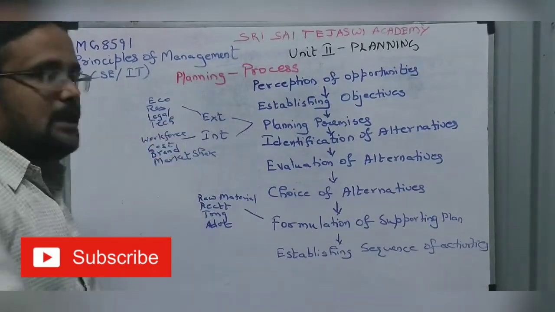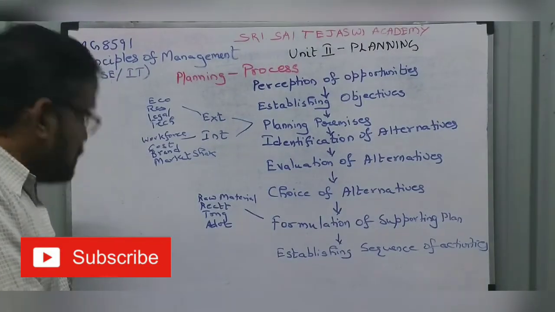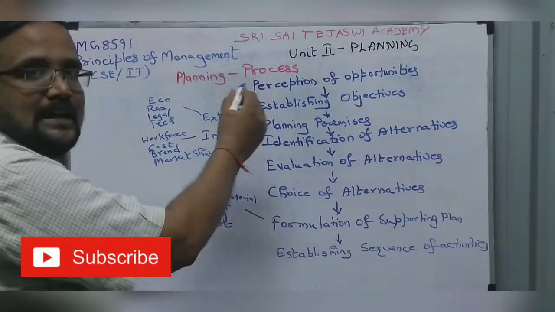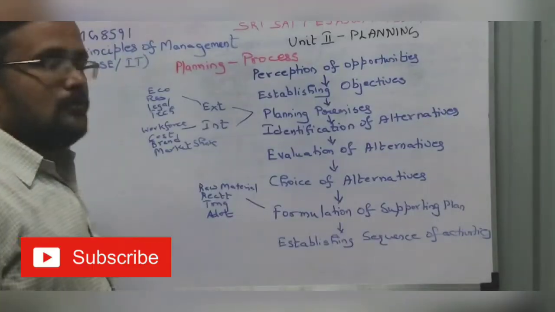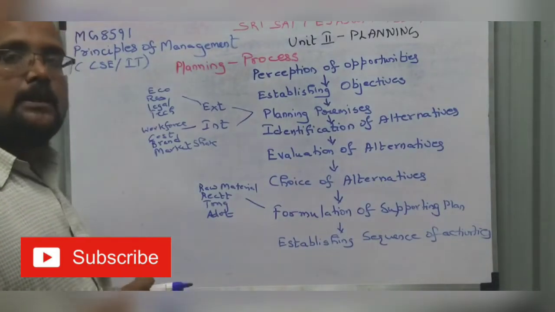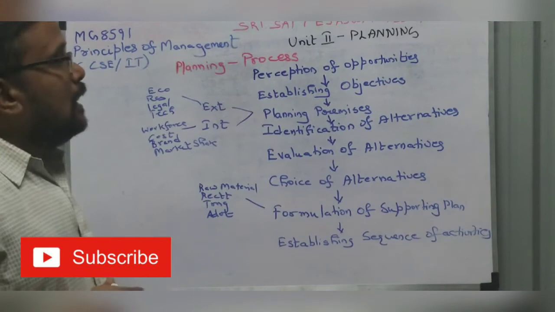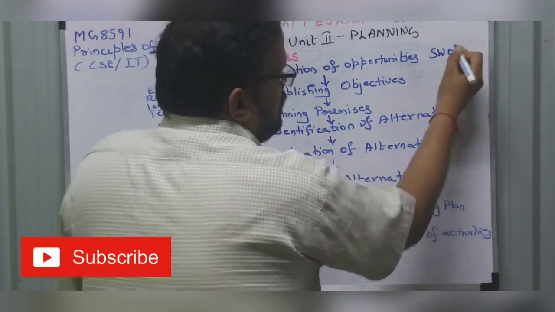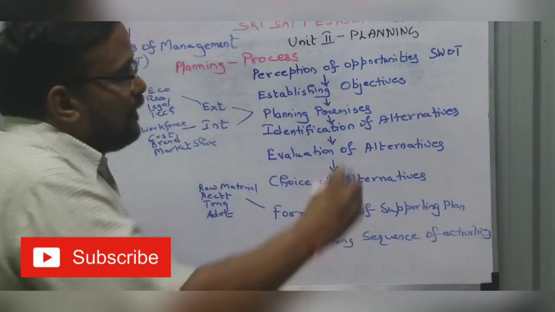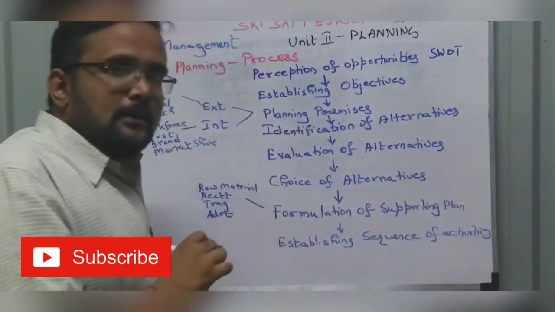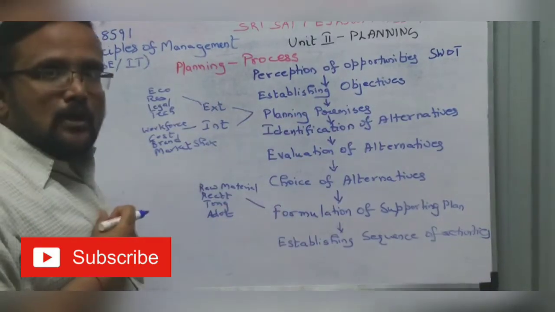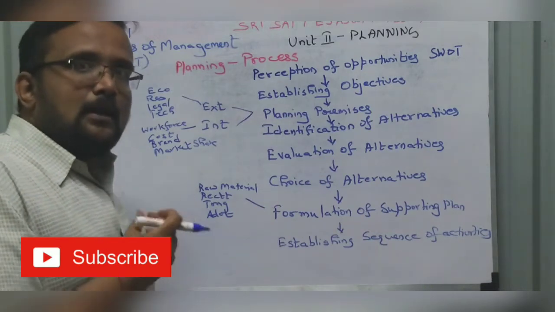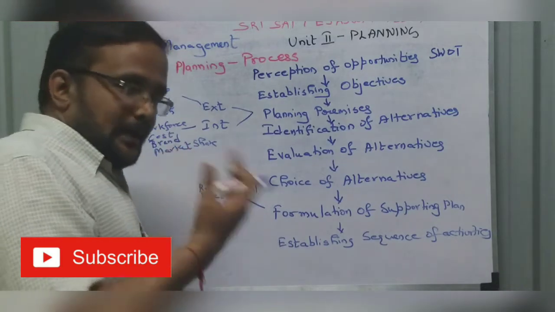Now we will see about the planning process. So, the planning process involves the following steps. So, perception of opportunity. We are going to start a company, we are going to start a business. So, what is my opportunity? For that, you need to do something called SWOT. You might have heard about it. SWOT is strength, weakness, opportunity, threat. I am starting a company. What are my strengths? I have a huge capital. That is my strength. I need not take a loan.